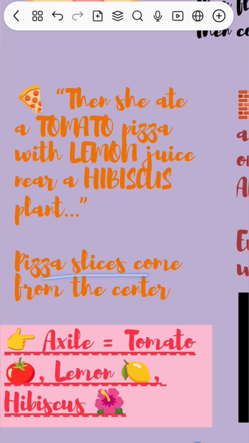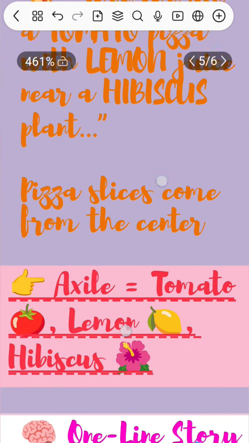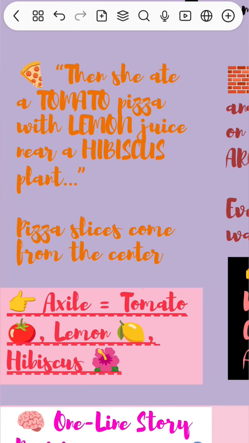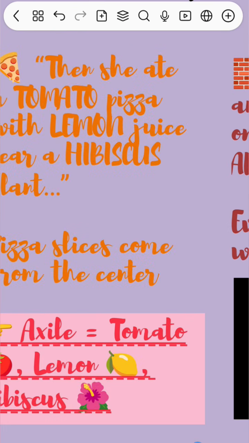Pizza slice comes from the center, right? From the center only we pull the pizza and eat. So from the center there's a partition. You should understand what type of presentation it is. This is axial. So tomato pizza for tomato, lemon juice for lemon, and hibiscus plant for hibiscus flower. After she ate her tomato pizza, she saw the hibiscus flower plant.